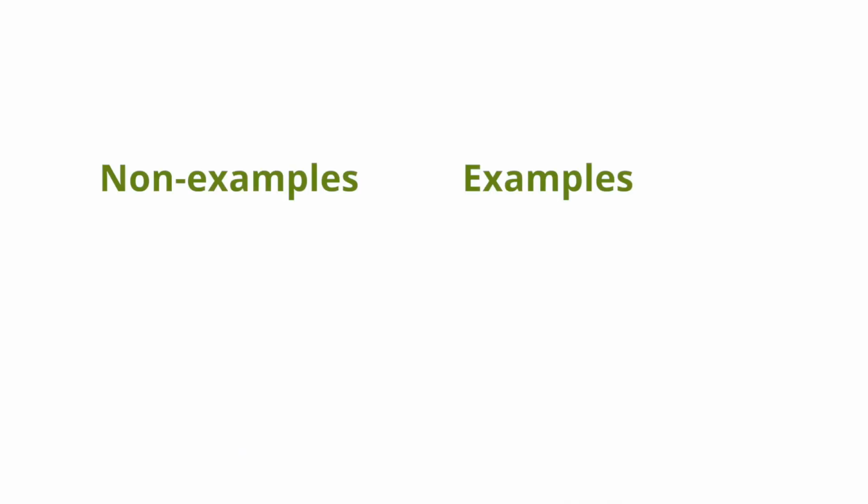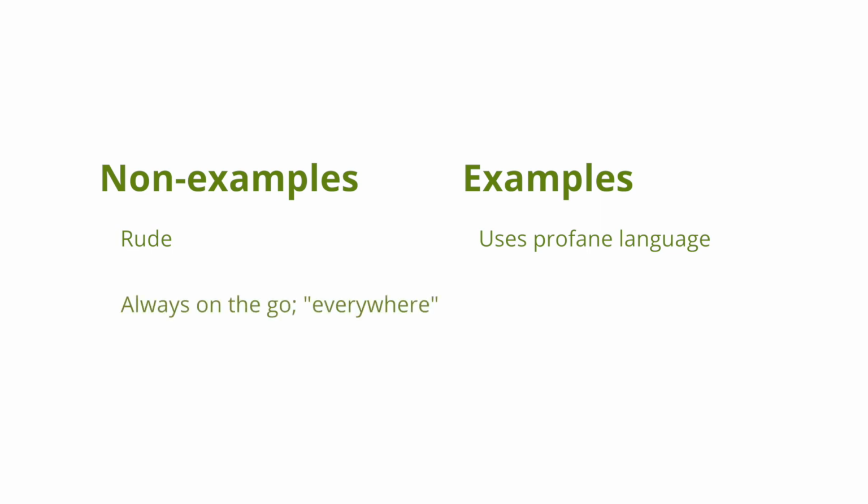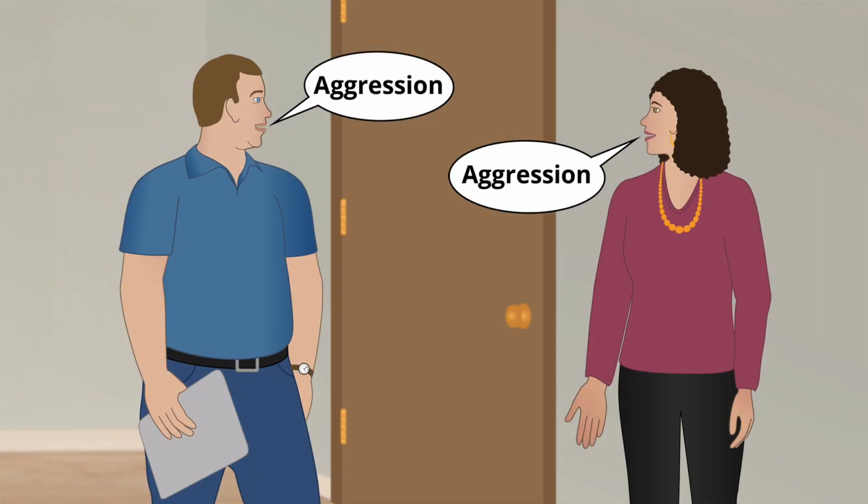Here are two more examples. A more measurable and observable way to define rude behavior is to say, uses profane language. A behavior that is defined as always on the go, everywhere, can be defined more specifically as out of seat during work time. Let's review what we've learned in this section.